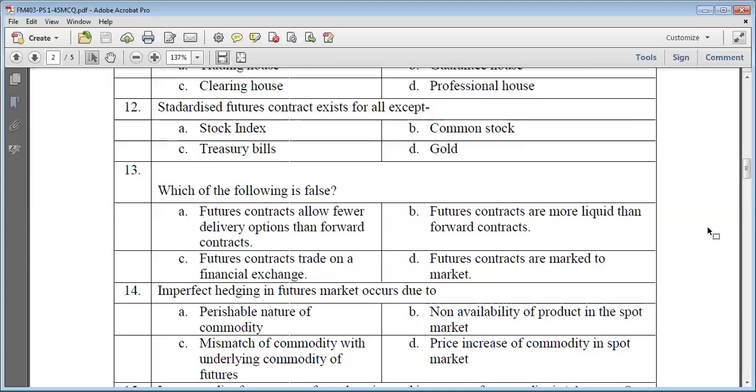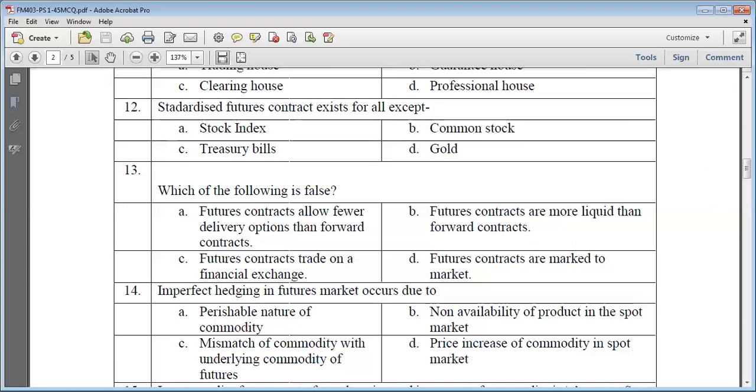And futures contract are marked to market is also correct because whatever security money we are depositing, called margin money, that is adjusted on daily basis for fluctuation in the price, causing loss or profit. This is called marking on daily basis. So B, C, and D are correct. Only false is A. So for 13, the correct option selected for the answer is option A.